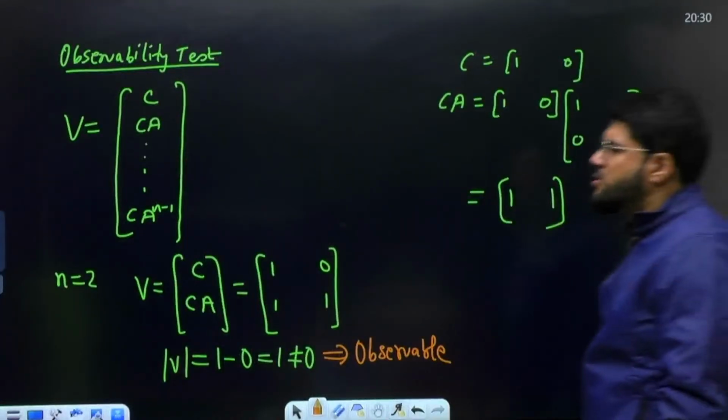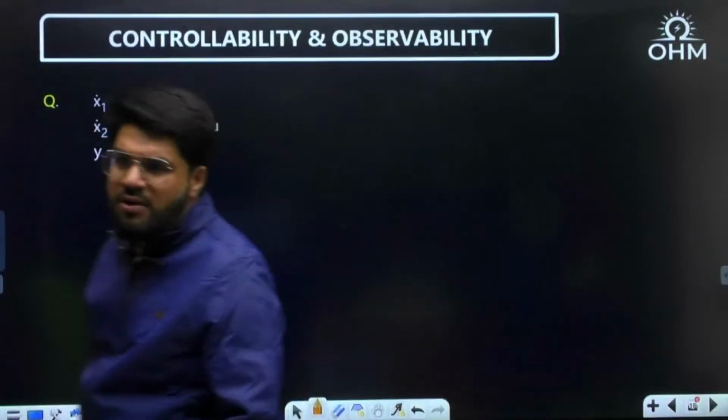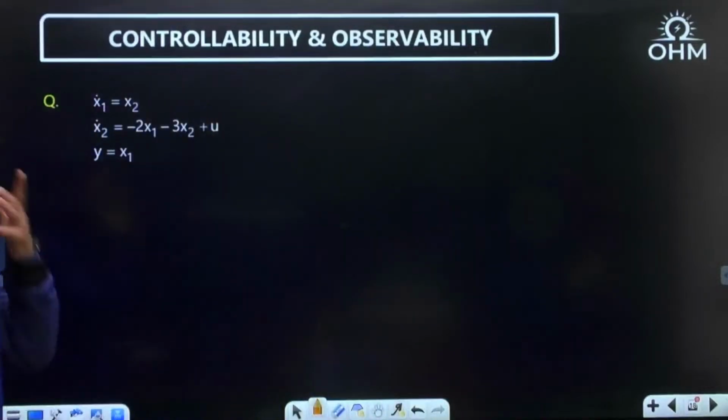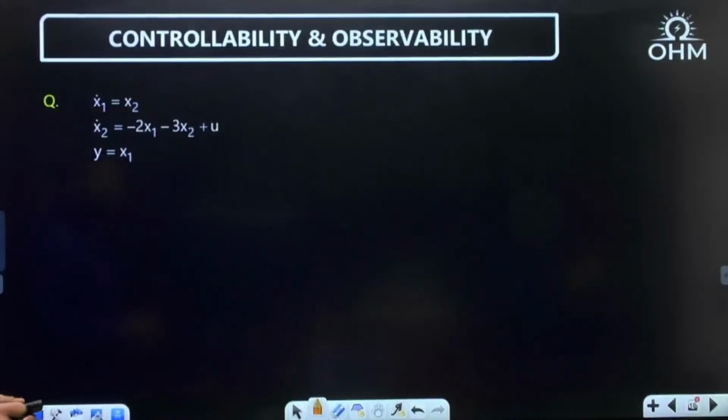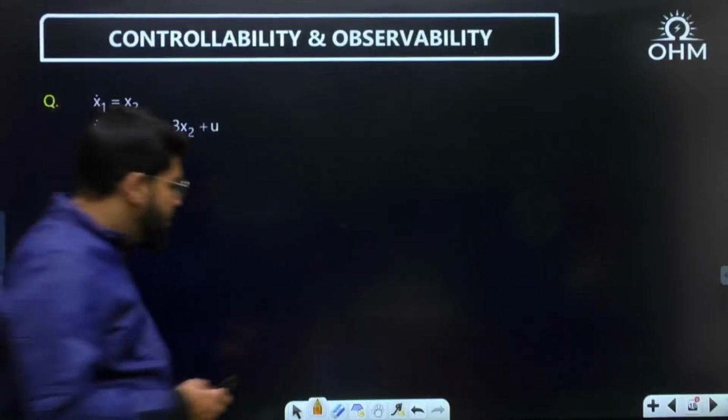Now the next question. Let's solve the next question, and slowly let's introduce some techniques and tricks also within the question. x1 dot is x2. x2 dot is minus 2x1 minus 3x2 plus u, and y equal to x1. Okay, let's do it.